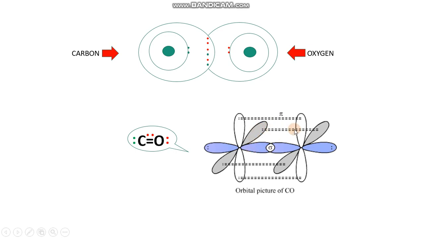The only difference is that, let's suppose, this is a filled orbital and this is a half-filled orbital. Half-filled orbitals will overlap with each other, and one filled and one empty orbital will overlap with each other, because the filled orbital belongs to oxygen and the empty orbital belongs to carbon.